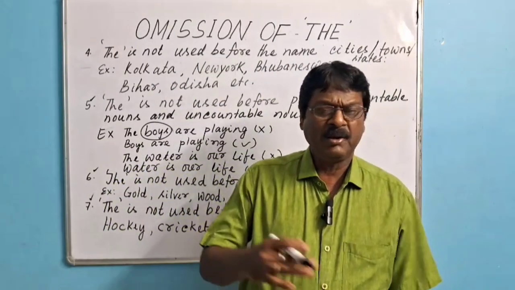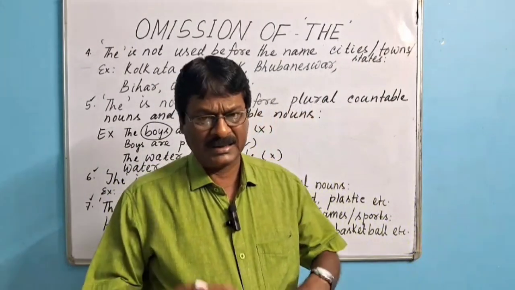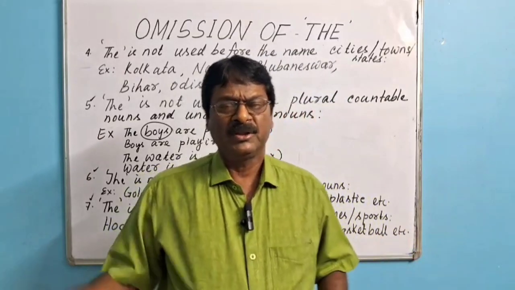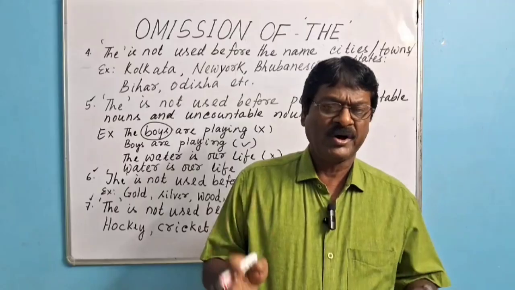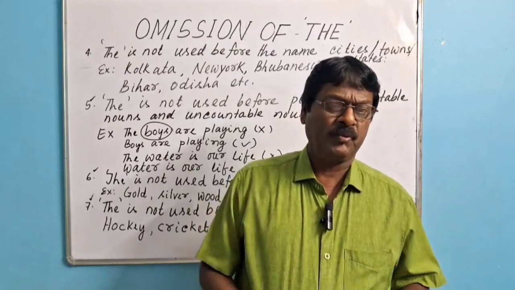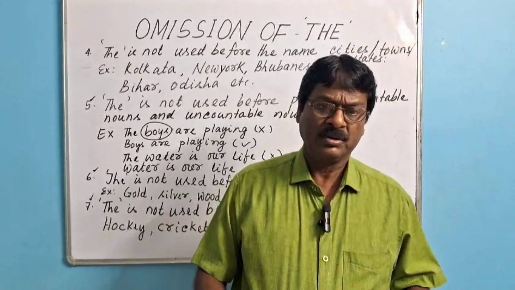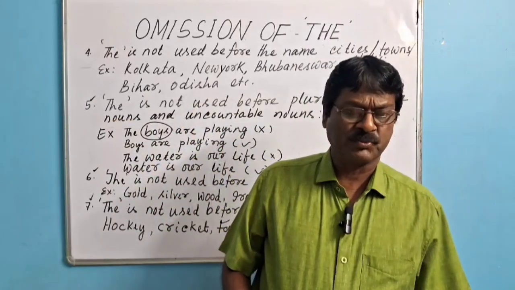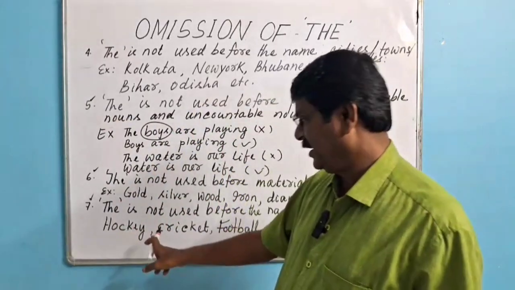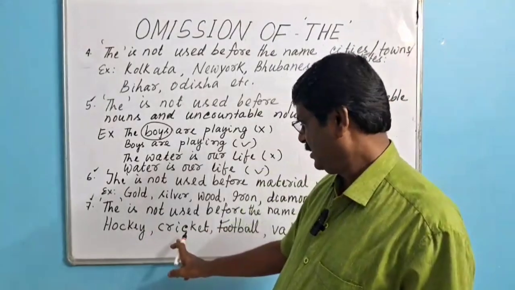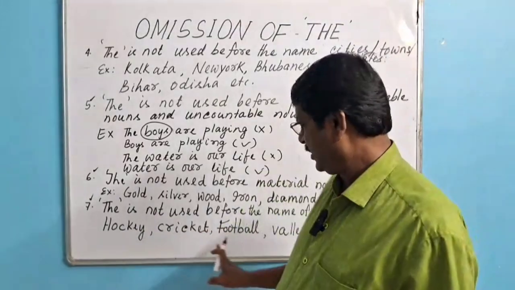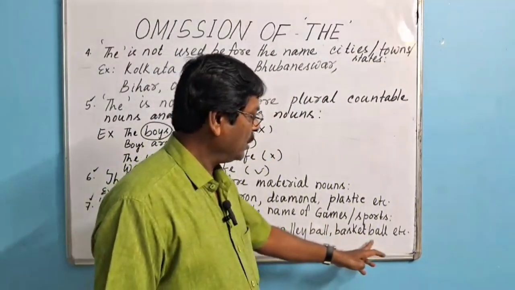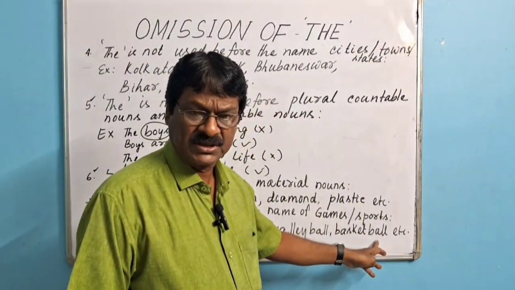Eventually, in our day-to-day life, we commit the mistake. We use the before the name of games: the cricket, the hockey, the football, the volleyball. It is wrong. The is not used before the name of games and sports. For example, we can't say the hockey, the cricket, the football, the volleyball, the basketball.